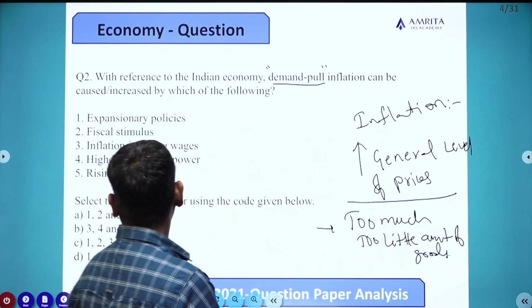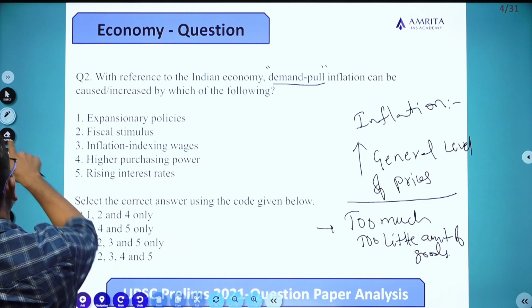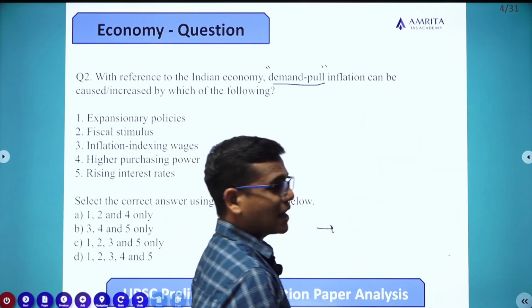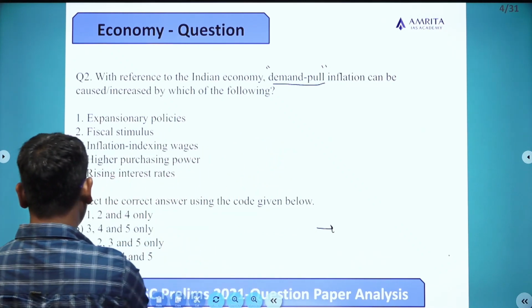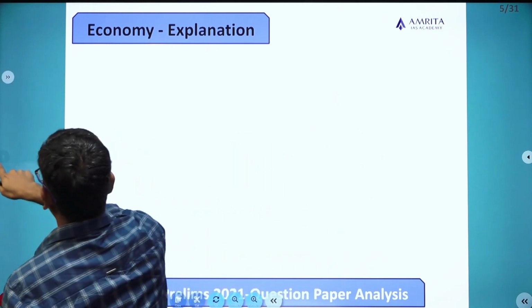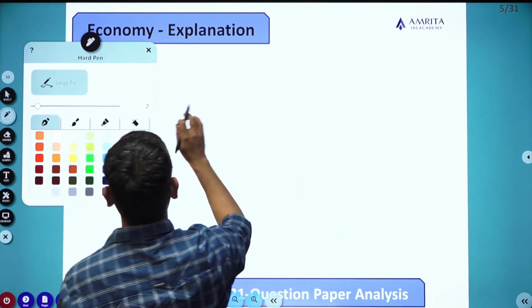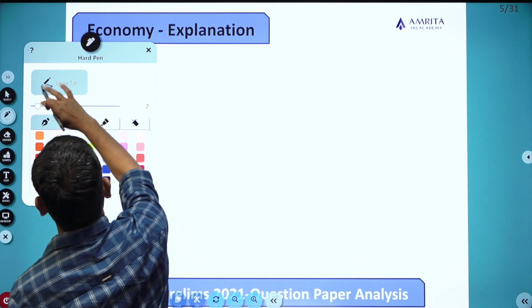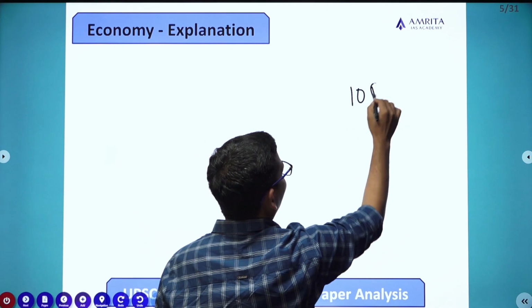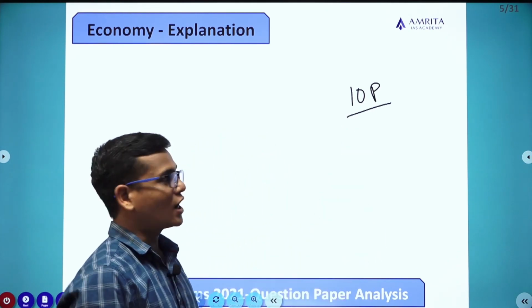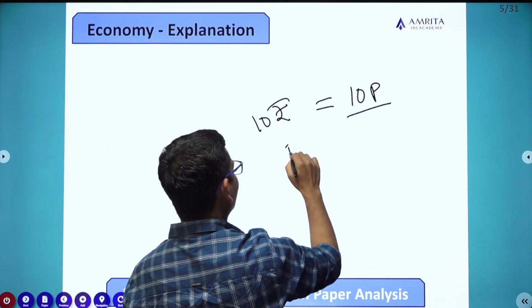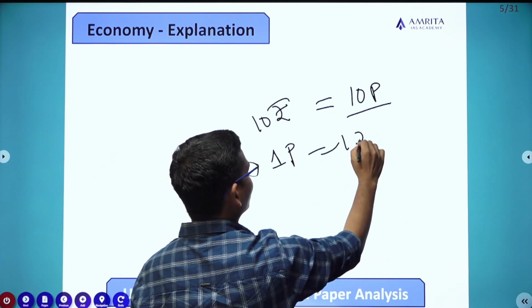that means just assume in an economy, 10 products are there and 10 rupees are there in an economy. So then one product is equal to 1 rupee.